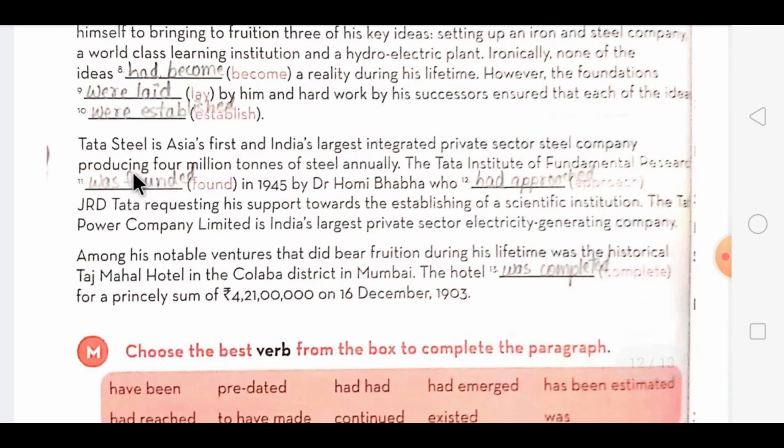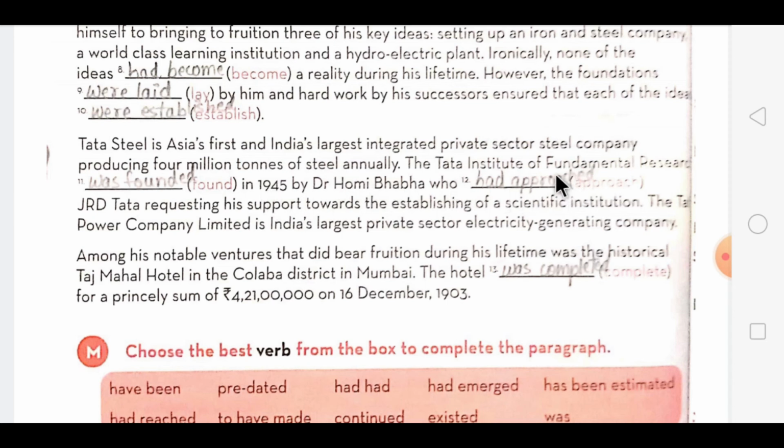The next one is Tata Steel, Asia's first and India's largest integrated private sector steel company, producing 4 million tons of steel annually. The Tata Institute of Fundamental Research was founded in 1945 by Dr. Homi Bhabha, who had approached JRD Tata requesting his support towards the establishing of a scientific institution.